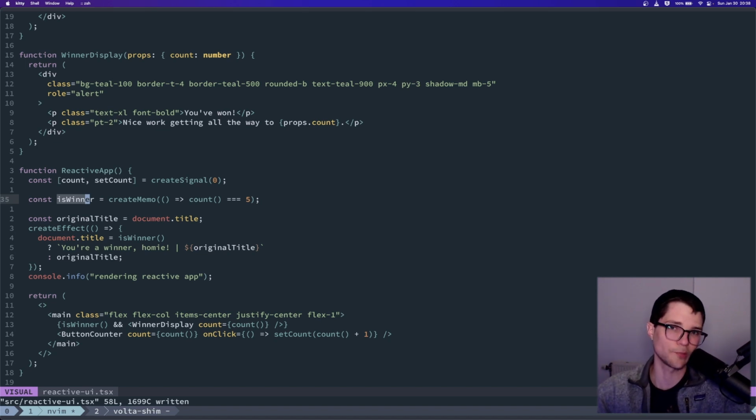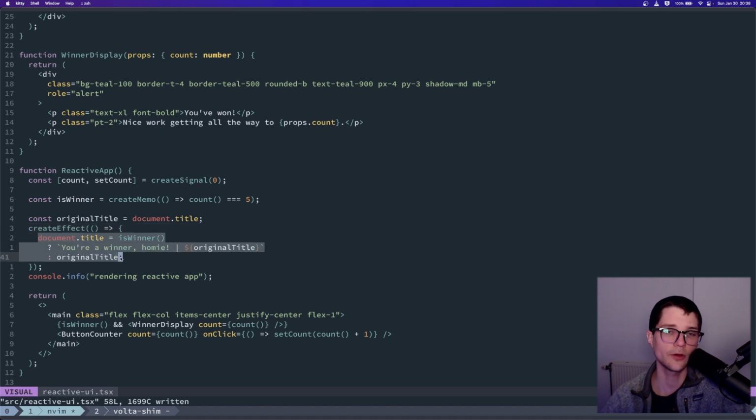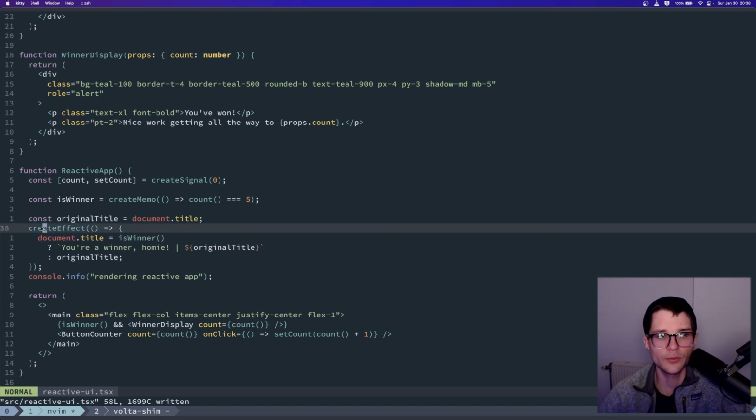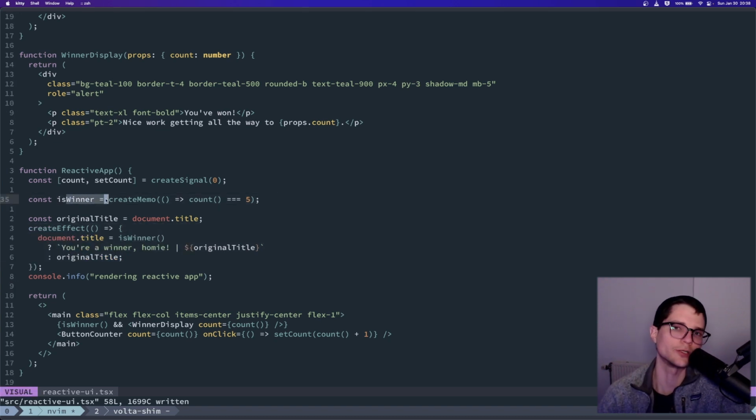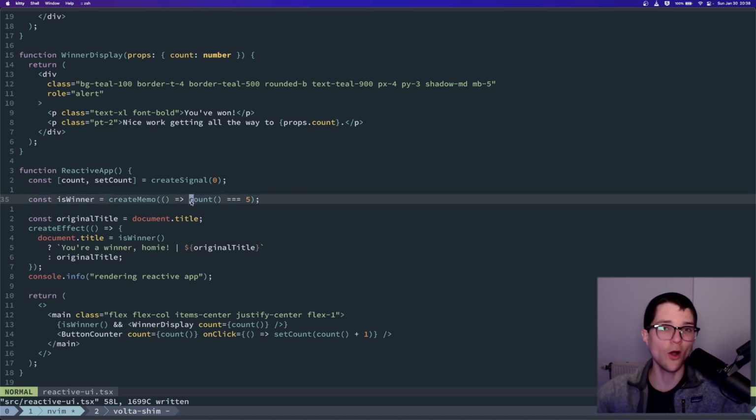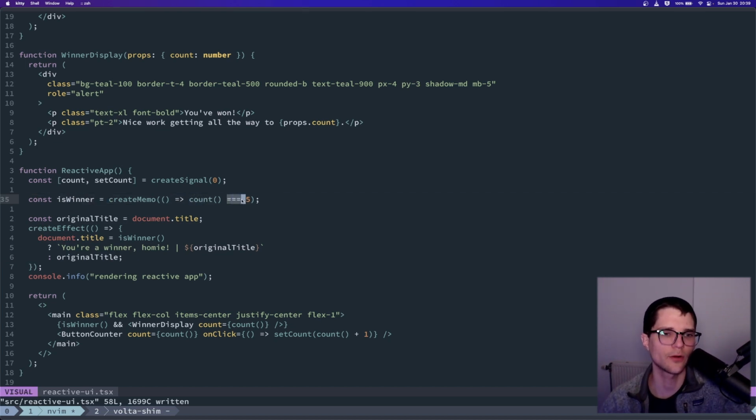That's actually useless work at this point because we know exactly, in a very fine-grained way, where subscribers are and which subscribers we need to run. So again, we know we need to run this piece of code when isWinner changes and for no other reason. And this will never ever run unless isWinner changes. And isWinner changes only if count changes, and only if that count changes from some value to 5 or from 5 to some other value.